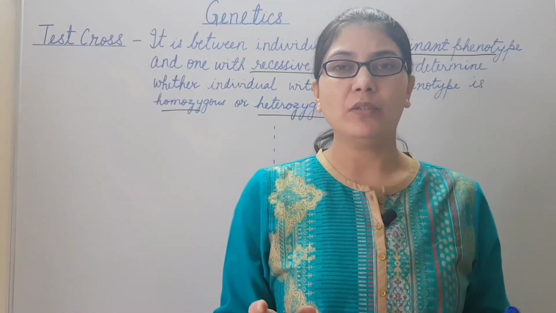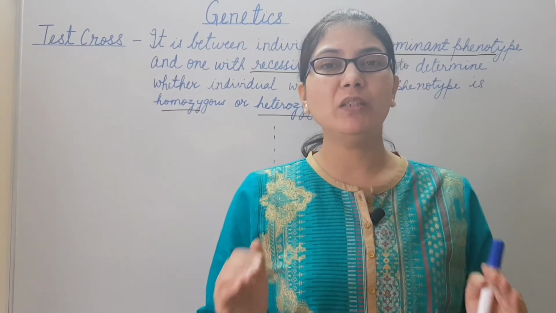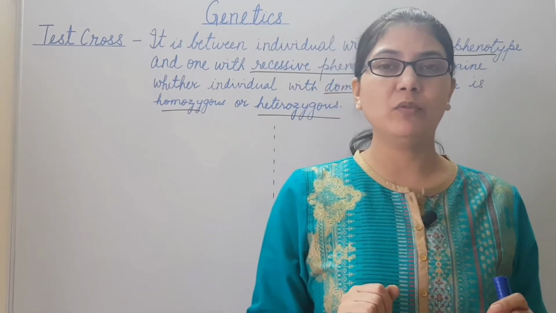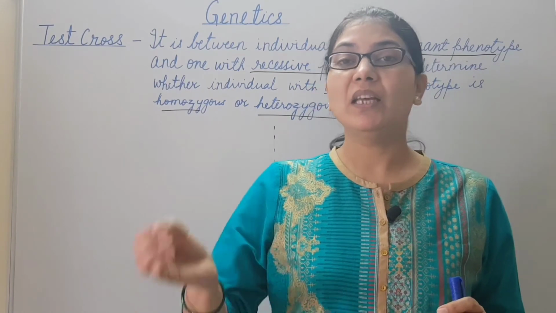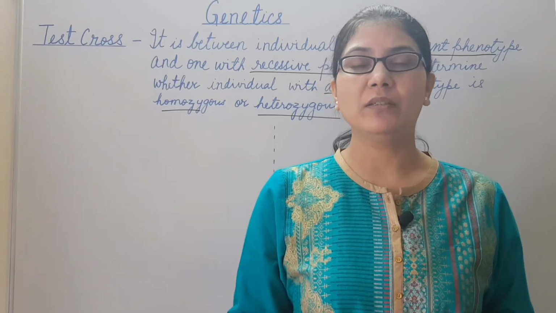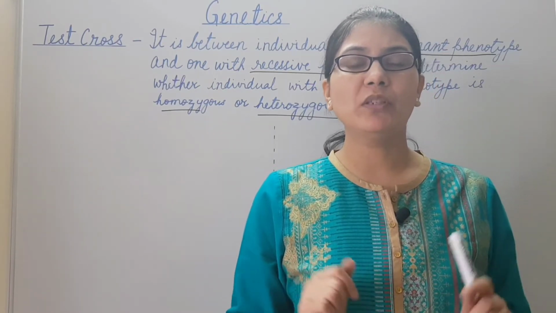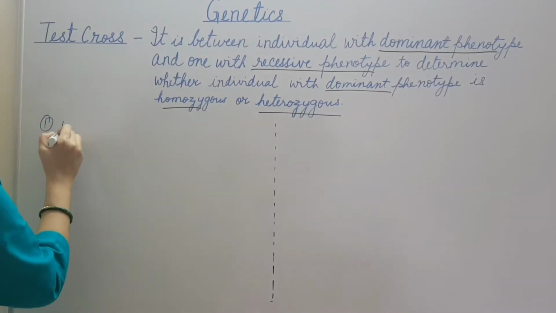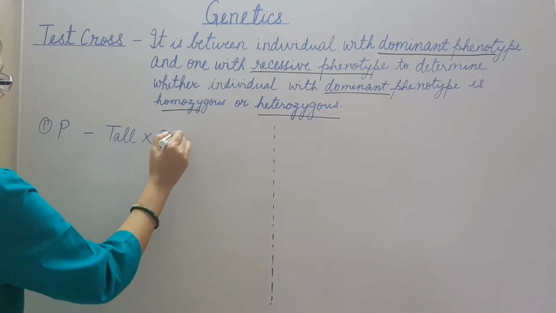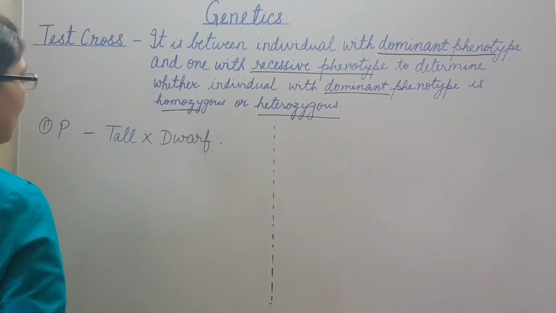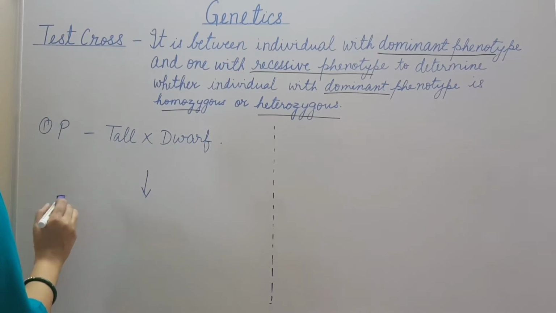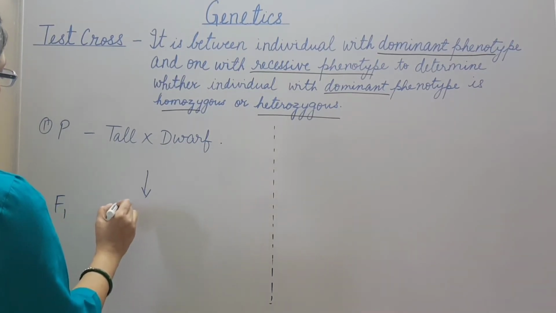Now let us see test cross. It is the cross between an individual with dominant phenotype and an individual with recessive phenotype to determine whether the individual with the dominant phenotype is homozygous or heterozygous. Let us understand this with two scenarios. In scenario 1, the parental generation tall plant is crossed with the dwarf plant. This is the parental plant. And after the crossing, we get F1 generation, which is all tall.